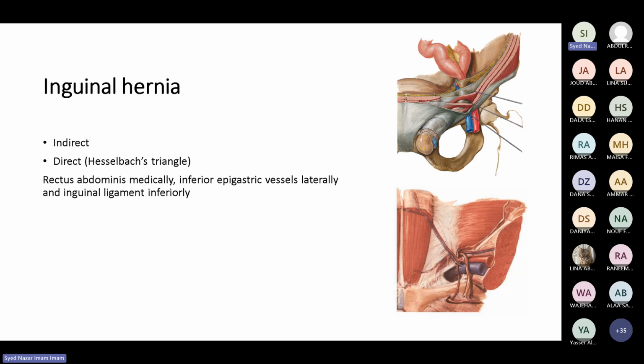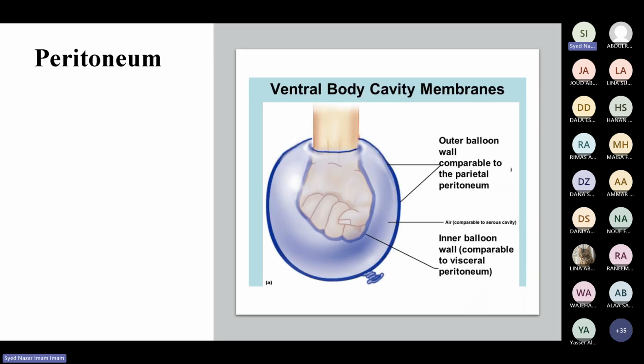So inguinal hernias are of two different types. One is direct, which is through Hesselbach's triangle, and you know where Hesselbach's triangle is, it is this one. And one is indirect, which comes through the deep ring. But both pass through the superficial ring. So we have two rings, the deep ring and the superficial ring. Now we have finished with the anterolateral abdominal wall. We'll go to the peritoneum.